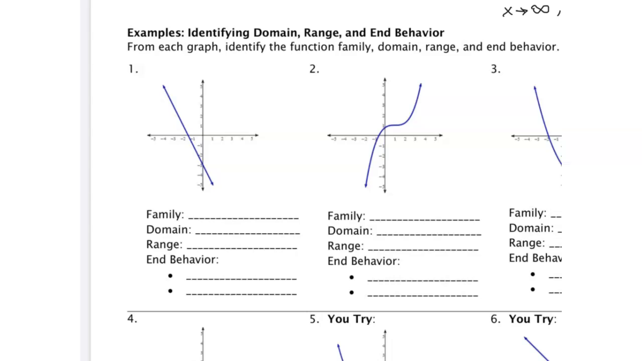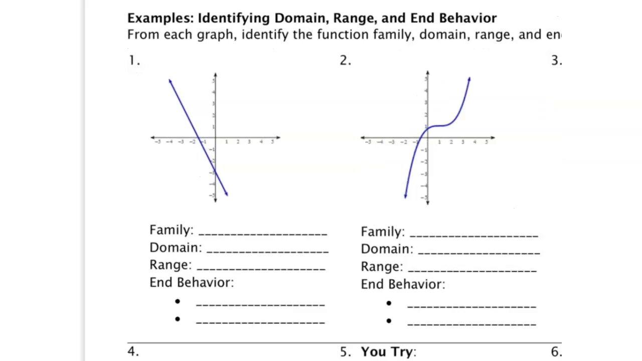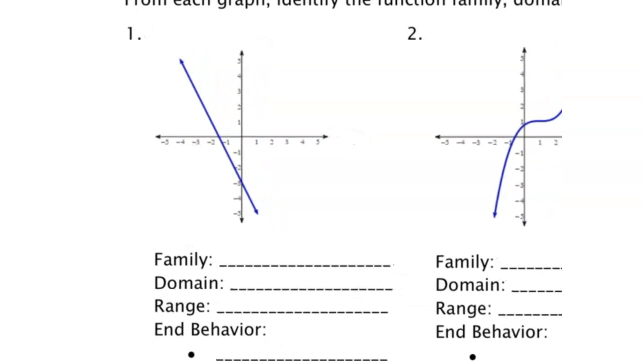So we have some examples here where we're asked to identify the domain, the range, as well as the end behavior. We start off with number 1 and we look at our graph. In number 1, we have the graph of a line. So if you think back to the families, whenever we had a graph of a line, that meant that this particular family is the linear family, or it's a linear function. So this is a linear function.